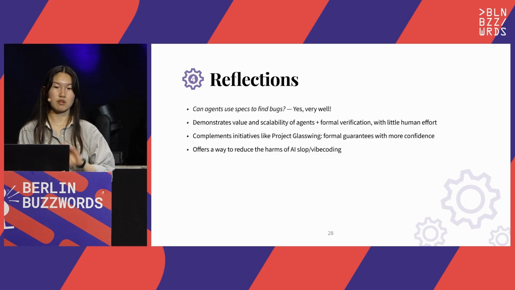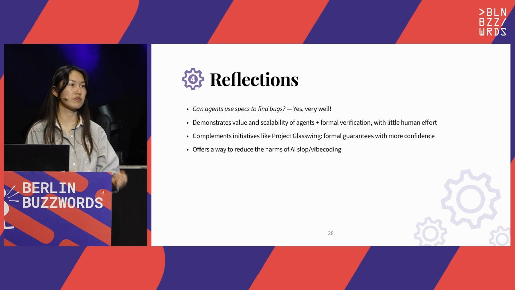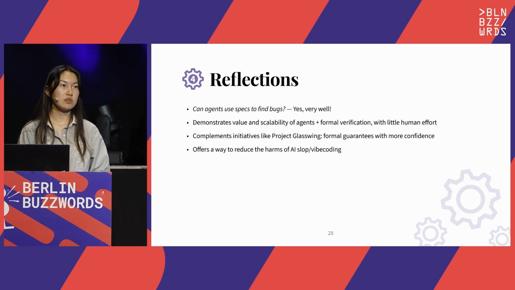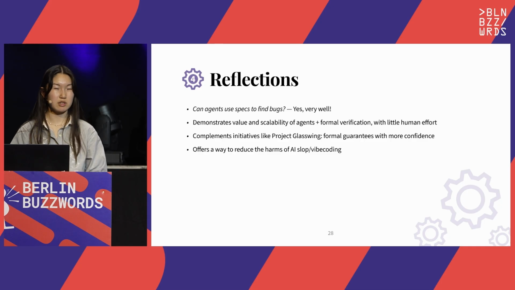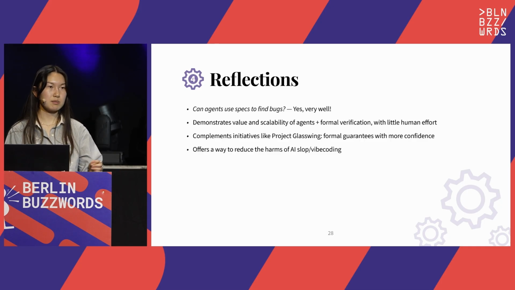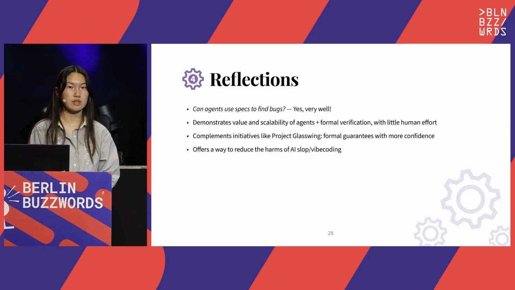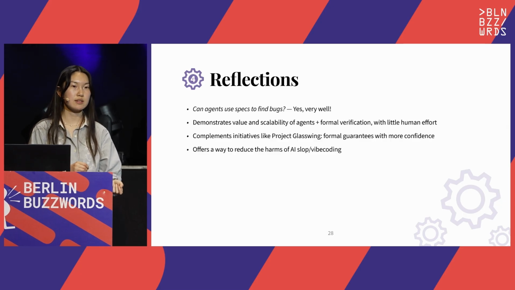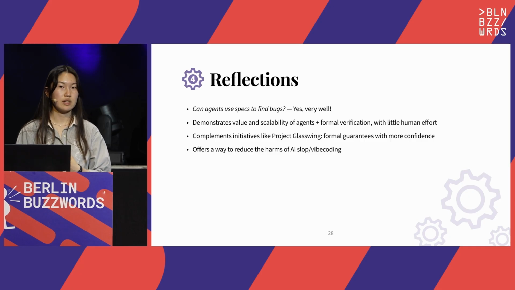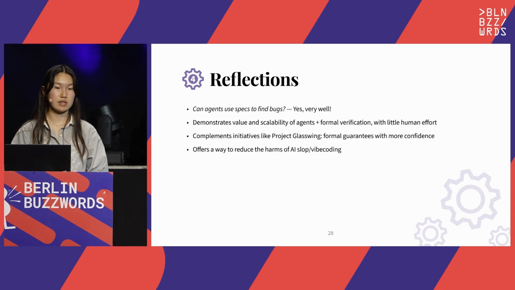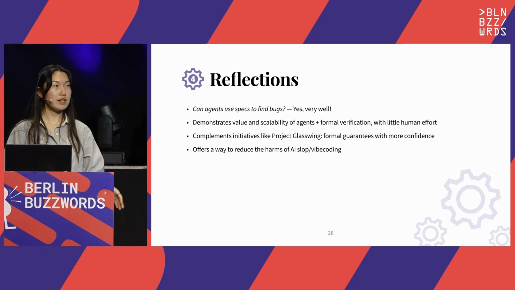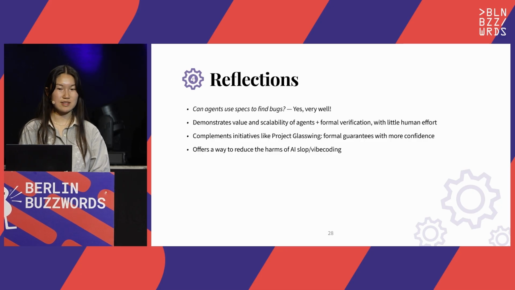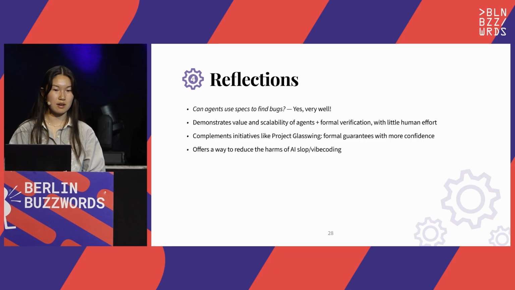As well, there's this growing buzz around harnessing agents for vulnerability detection. For example, Anthropic has talked about its project Glasswing, and OpenAI has similar initiatives. And I think Specula helps complement those initiatives and projects with a more formal lens. So we do actual model checking, we have a formal specification, so we can provide a bit more rigor in our explanations. And finally, I'm really excited about tools like Specula as a whole, because they can help reduce the harms of AI vibe coding and slop.